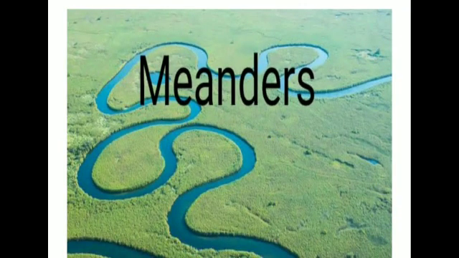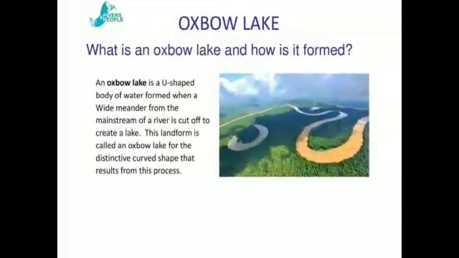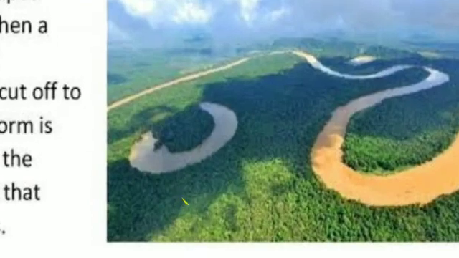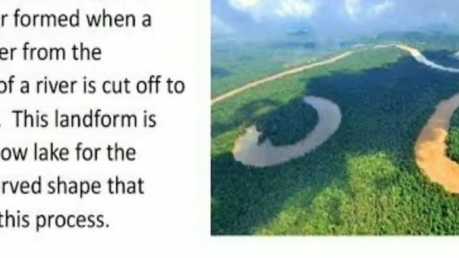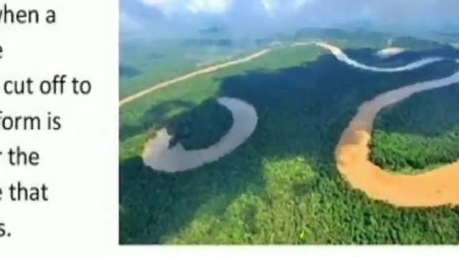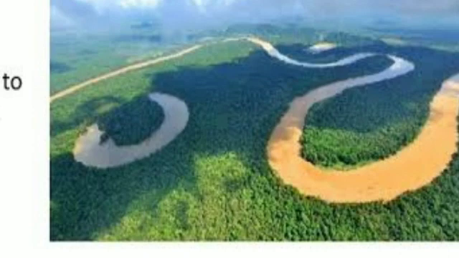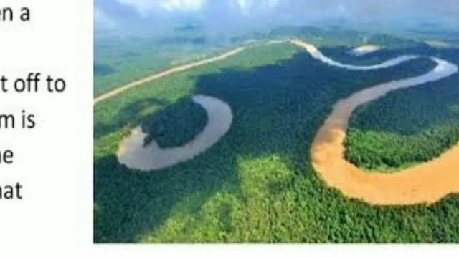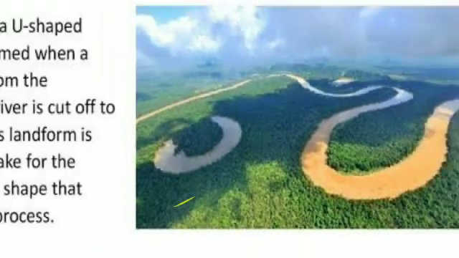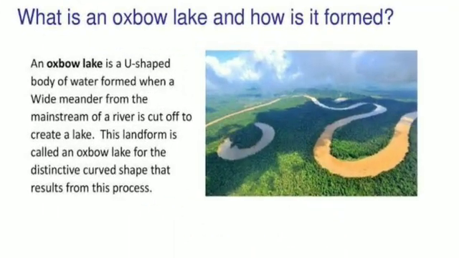The circular loop that is left behind is completely cut off from the main channel. Can you see? Look at the picture. Can you able to find that? The circular loop that is left behind, completely cut off from the main channel, forms an oxbow lake. Hope you can see the U-shaped body of water formed. Okay? Okay, very good.